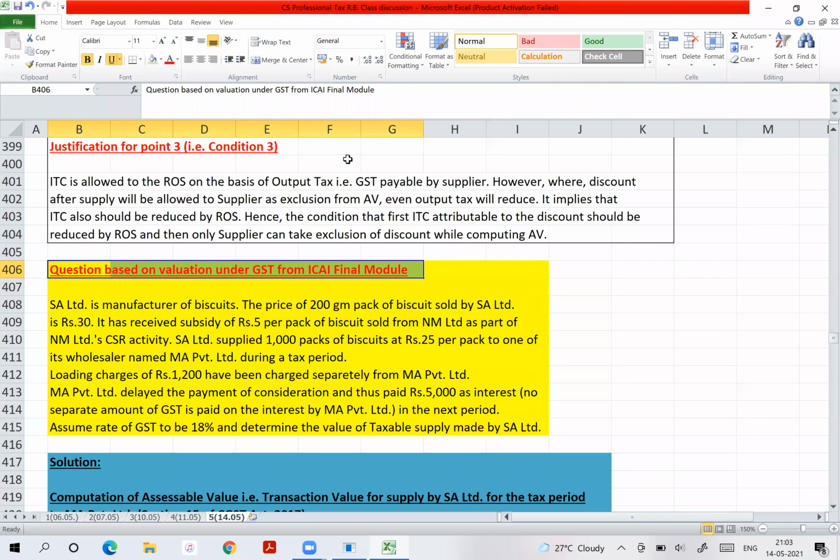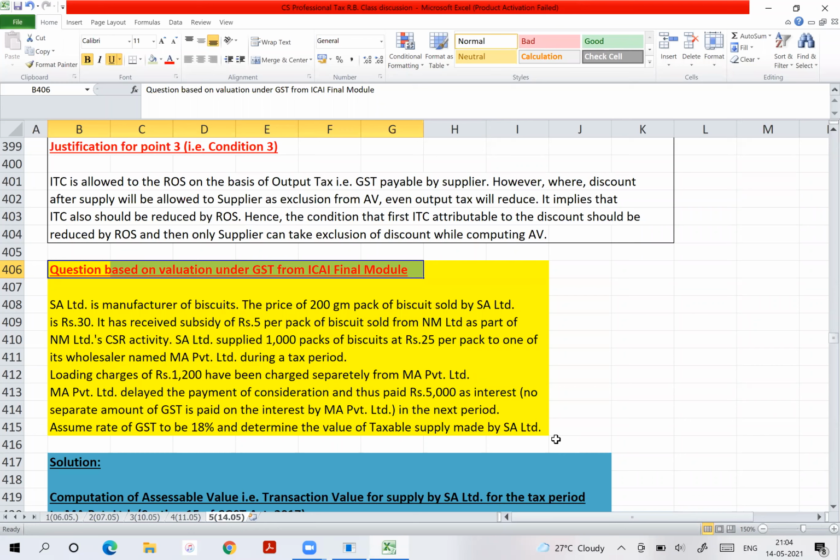Tax period is usually 1 month. Loading charges of 1200 have been charged separately from MA Private Limited. MA Private Limited delayed the payment of consideration and thus paid 5,000 as interest. No separate amount of GST is paid on interest by MA Private Limited in the next period. Assume rate of GST to be 18% and determine value of taxable supply made by SA Limited. Okay, purposefully taking this question because you know all the inclusions now, all the exclusions now. Now, how exactly to apply them?